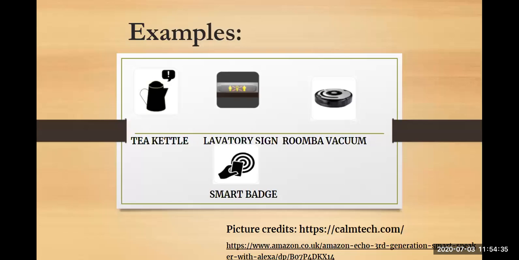So here I have taken 4 examples of calm technology. If you want, you can add your own examples as well, no problem, but you have to explain what it is doing for you. So there is a tea kettle, a lavatory sign, the Roomba vacuum cleaner, and this is your smart badge.